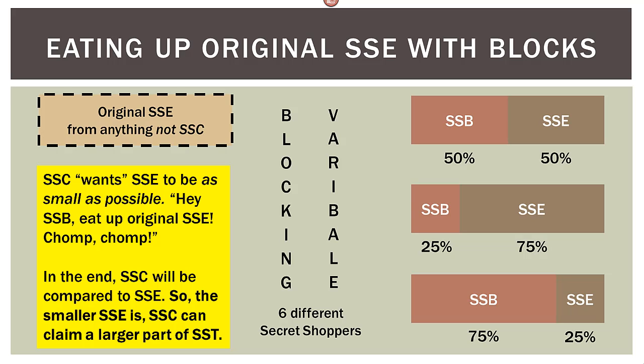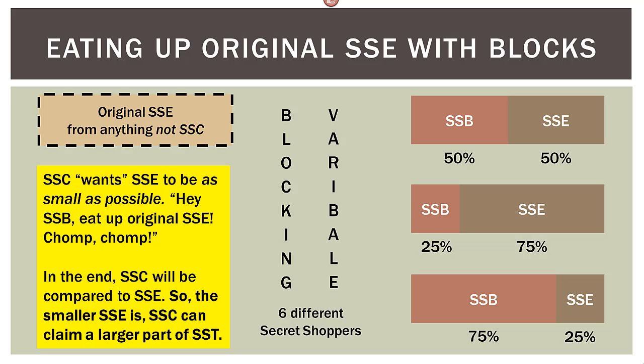So the smaller the SSE is, the more of the total variance the sum of squares columns can claim. I'm going to show you some graphics in a minute to make it more concrete. But the idea here is, by introducing this blocking variable, we're going to partition the original SSE into SSB and remaining SSE.